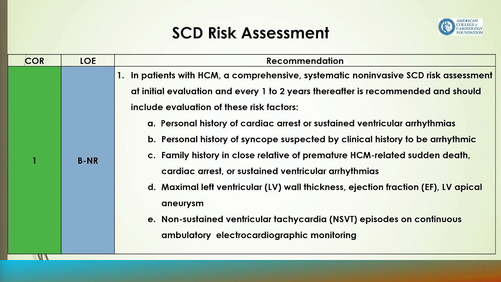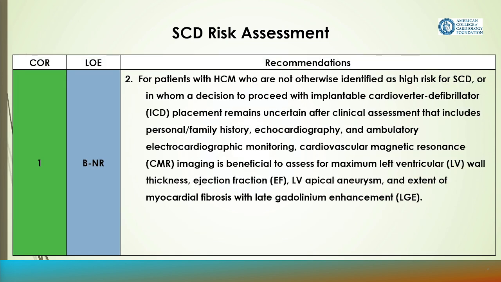That is, personal history of sudden cardiac arrest or sustained ventricular arrhythmias, personal history of syncope suspected by clinical history to be arrhythmic, family history in close relative of premature HCM-related sudden death, cardiac arrest, or sustained ventricular arrhythmias, maximal left ventricular wall thickness, ejection fraction, and LV apical aneurysm, and non-sustained ventricular tachycardia episodes on continuous ambulatory electrocardiographic monitoring.